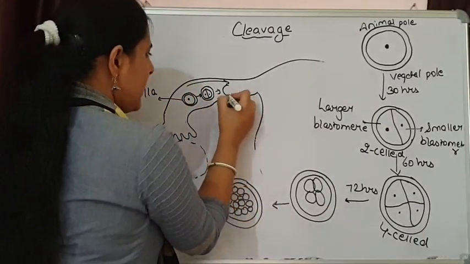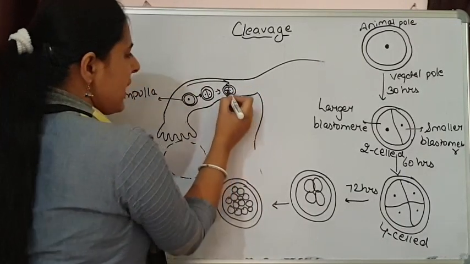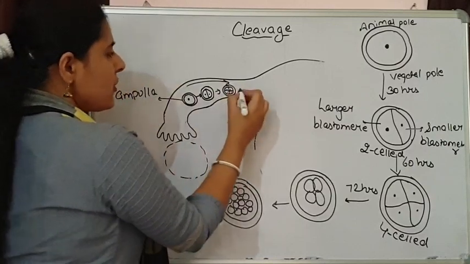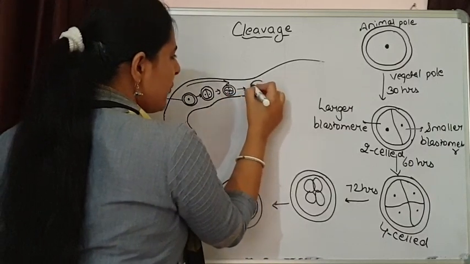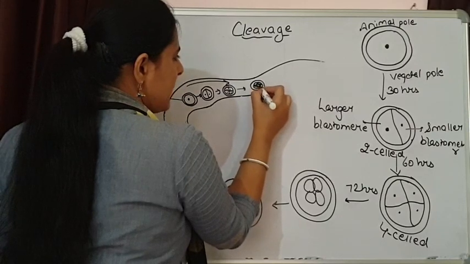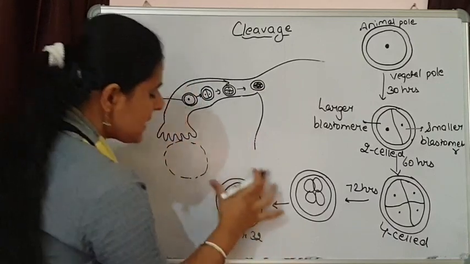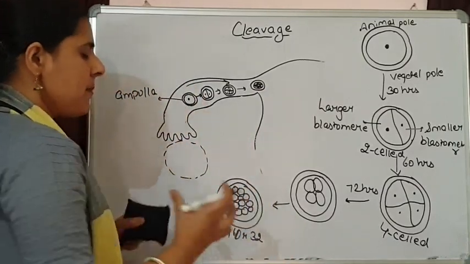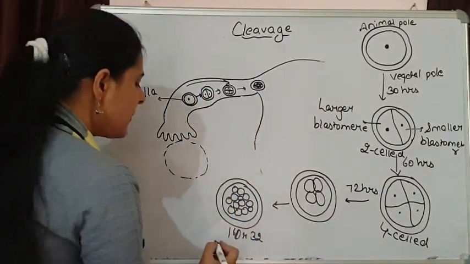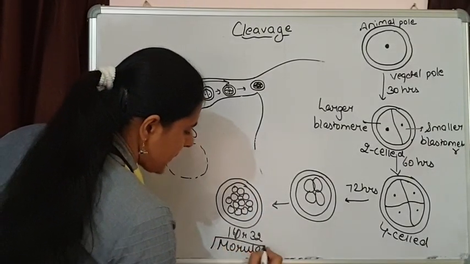We can show it over here also. This is the three-cell stage, and later on it will form a four-cell stage, and finally moving here we will get a mass of cells. Almost 16 or 32 cells are present over here. A mass or bundle of cells is formed, and this stage is known as the morula stage.